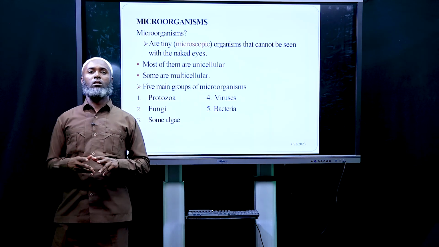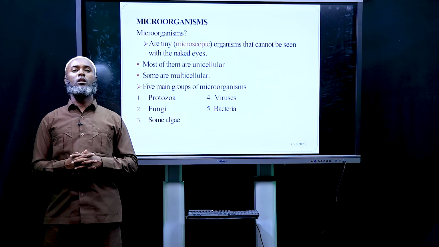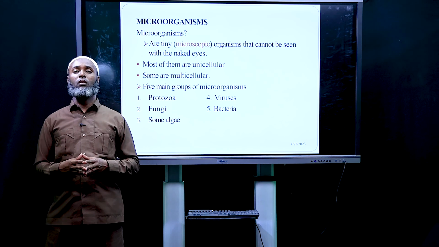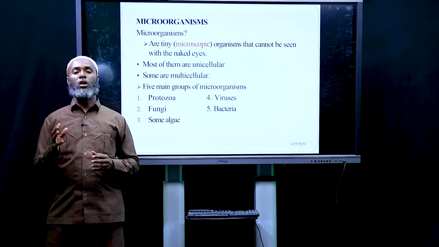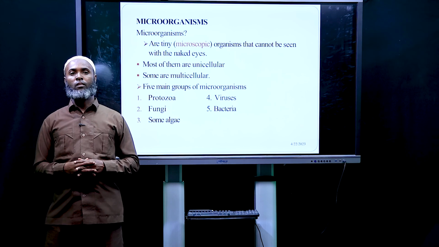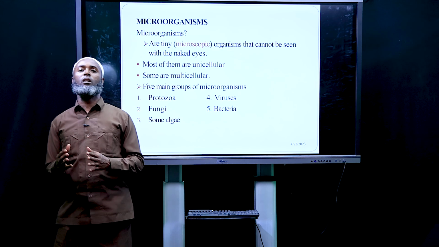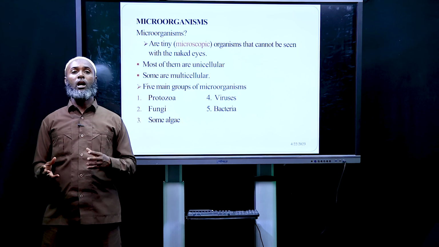Microorganisms are tiny microscopic organisms that cannot be seen with naked eyes. They are very tiny, small, and most of them are unicellular. In fact, when we say most of them are unicellular, you can understand that some are multicellular.